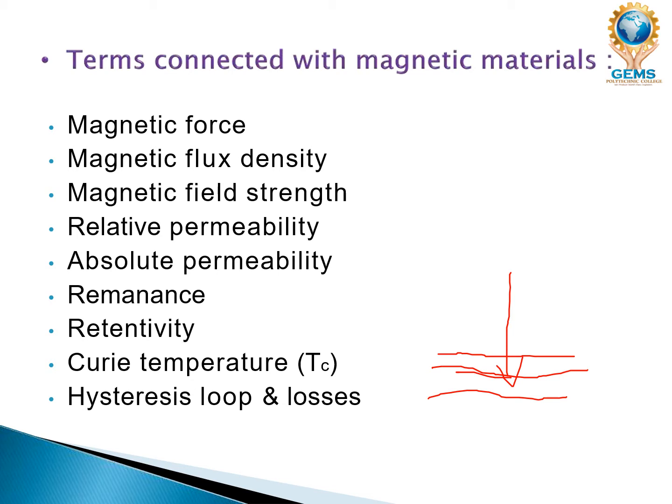Relative permeability is defined as the ratio of the material permeability to the permeability of free space, or a vacuum. Permeability is like a flow, like the flow of a liquid. That is called permeability.